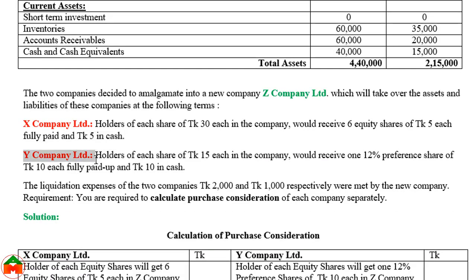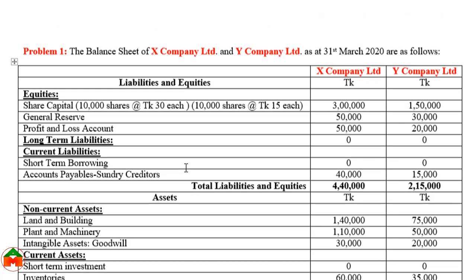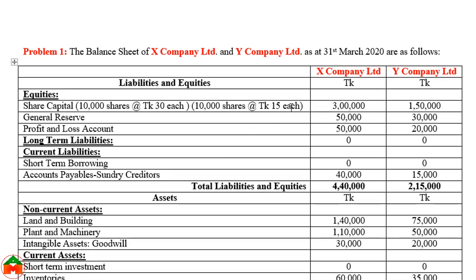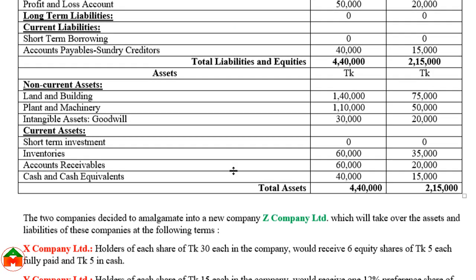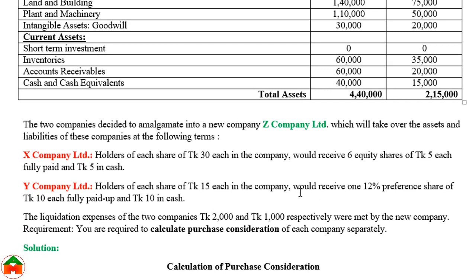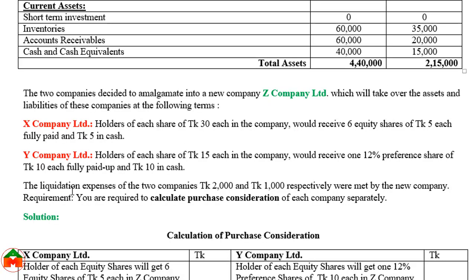On the other hand, the par value of Y company share is taka 15. For each share, the shareholder will receive 12% preference shares of taka 10 each, fully paid up. They will also get taka 10 as cash for each share. And we can see there is a liquidation expense for the two companies: 2000 for X company and 1000 for Y company.